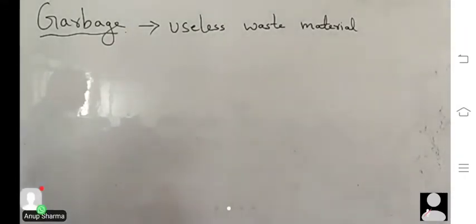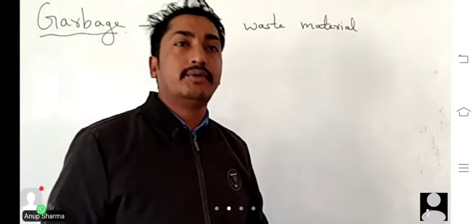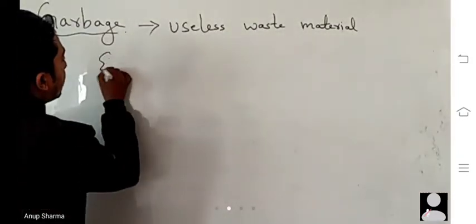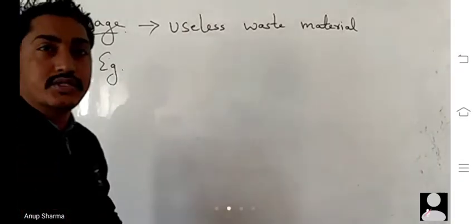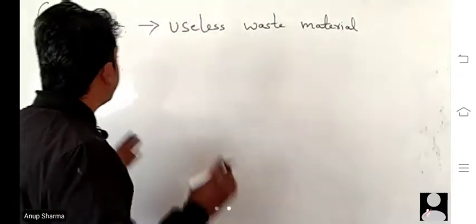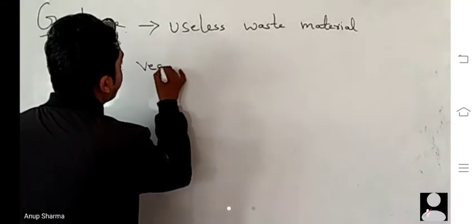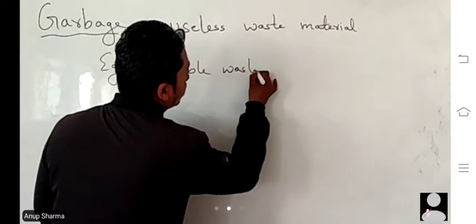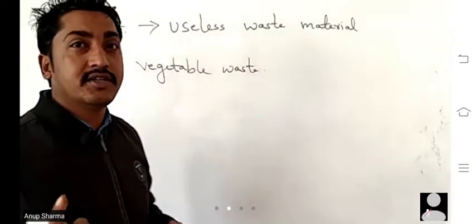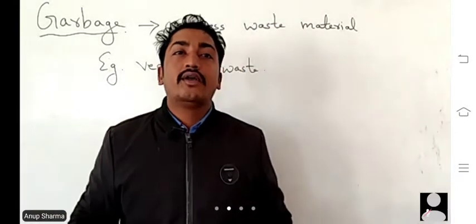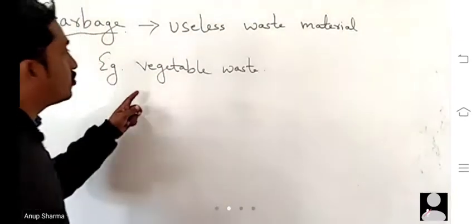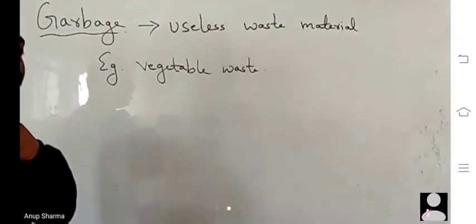So garbage is a useless waste material produced at homes, shops, shopping malls, offices, etc. So what are these types of garbage? For example, in homes, in most cases we see vegetable waste, mostly at homes, because in homes cooking is very important to get energy.